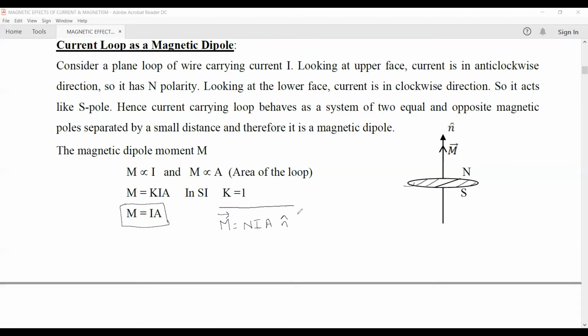So in vector form, the magnetic dipole moment can be written m vector equals N I A into n cap, and this n cap, the unit vector, is directed from south to north pole. From here you can see that the SI unit of magnetic dipole moment is ampere into meter square.